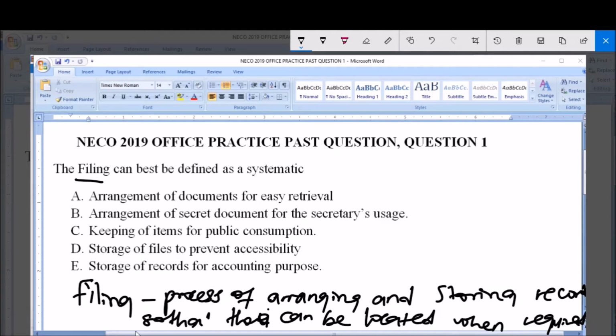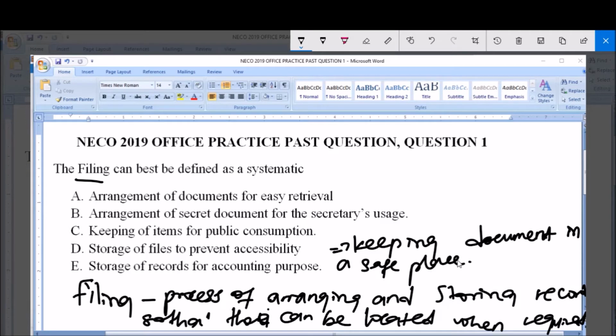In other words, it simply means keeping documents in a safe place and being able to find them easily and quickly. So that's what filing means. It's a process of arranging and storing records, documents, so that they can be easily located when required, so that when these documents are needed, it will be easy for them to be retrieved. Keeping these documents in a safe place. That is what filing means.